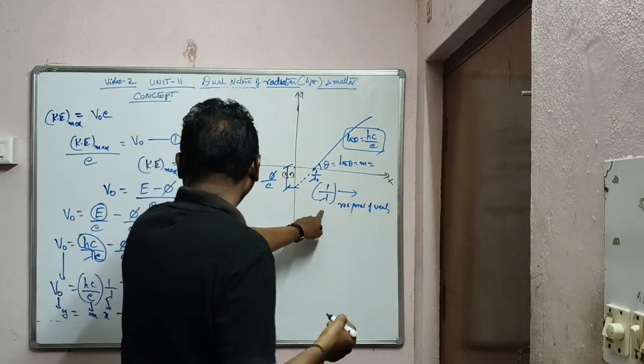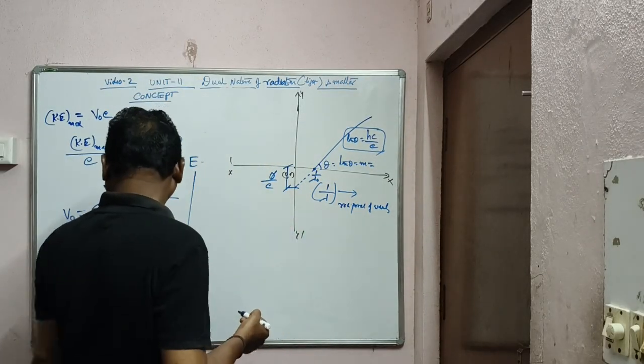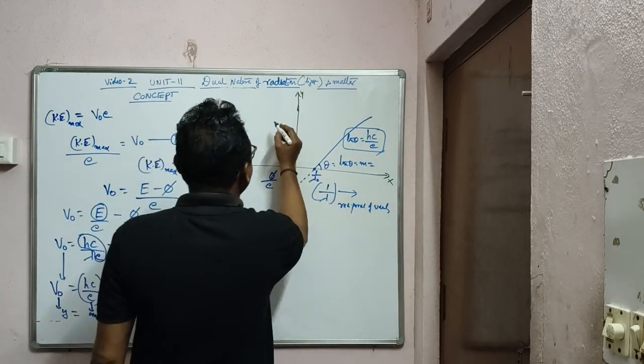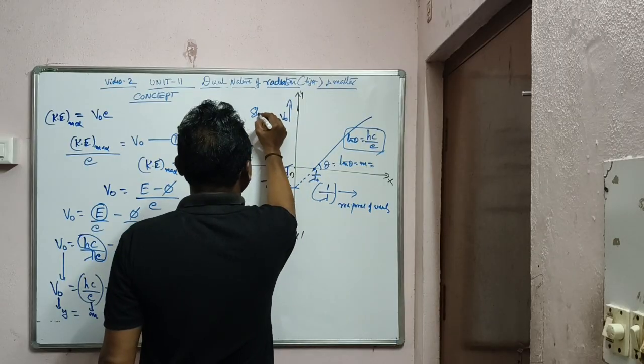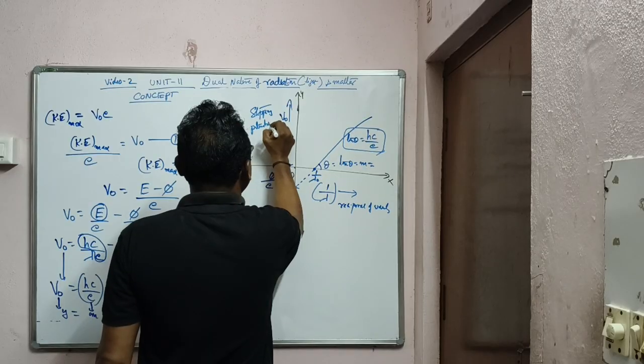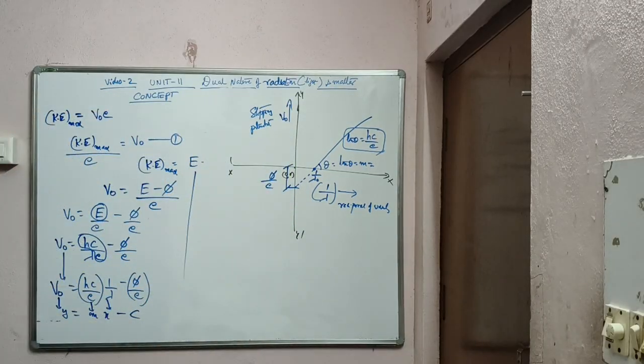So 1 by lambda is on the x-axis, and if you take stopping potential V naught on the y-axis, this will be the graph for the last equation.